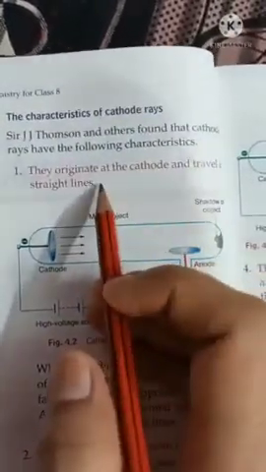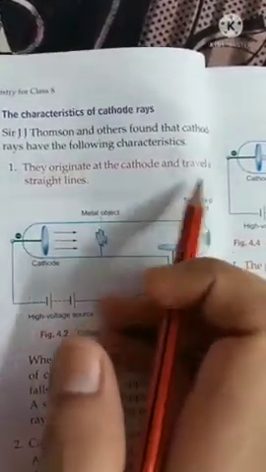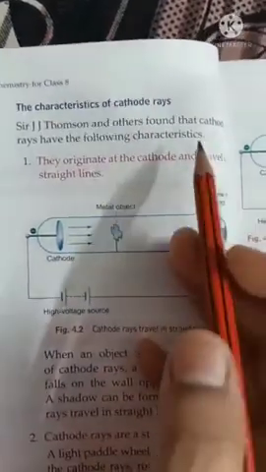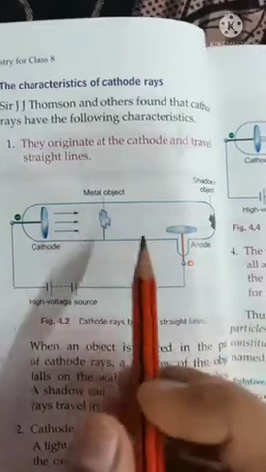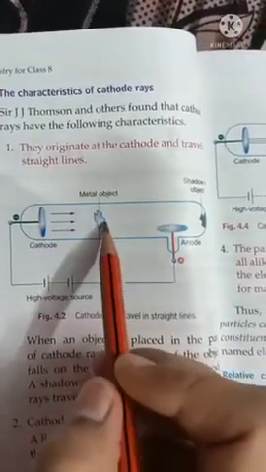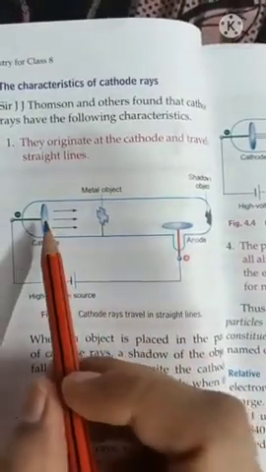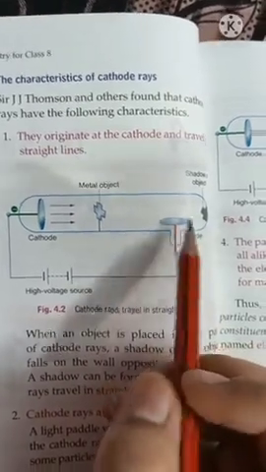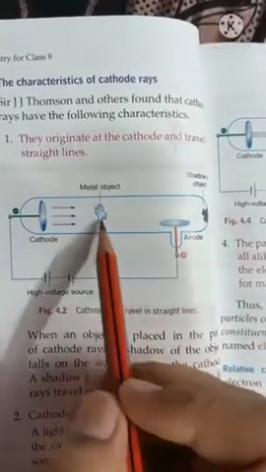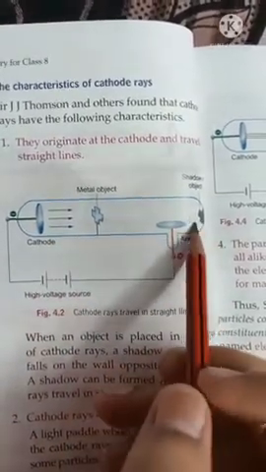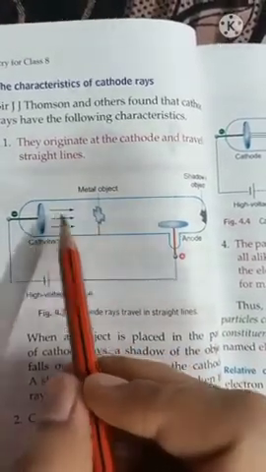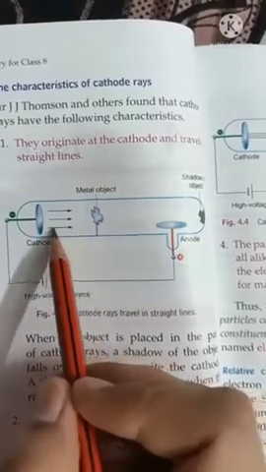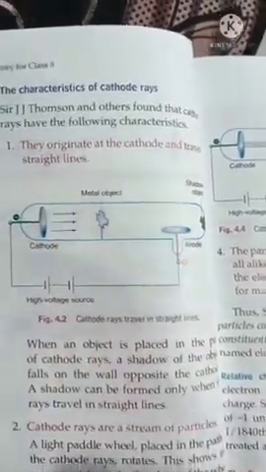First one, they originate at the cathode and travel in a straight line. To prove this, we will keep a metallic object in the center, between the cathode and anode electrodes, and we will see that a shadow of this metallic object is obtained on the other side. If this shadow is obtained, it means that these rays are traveling in a straight line only.